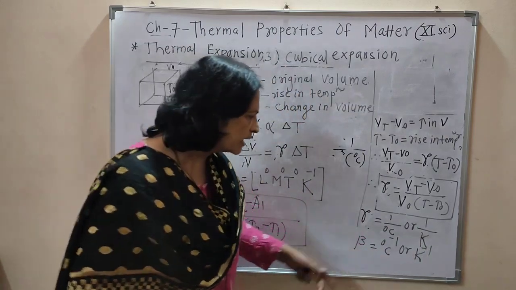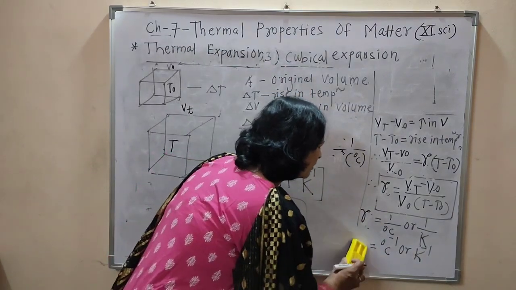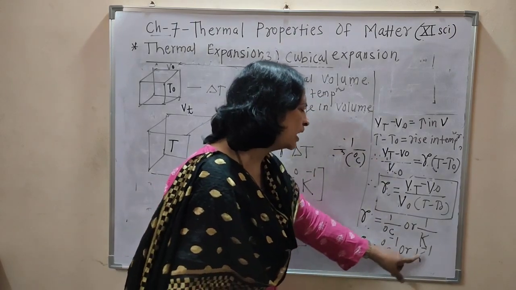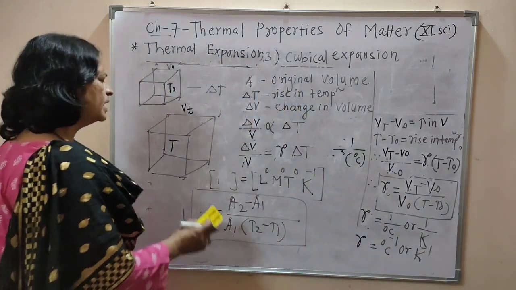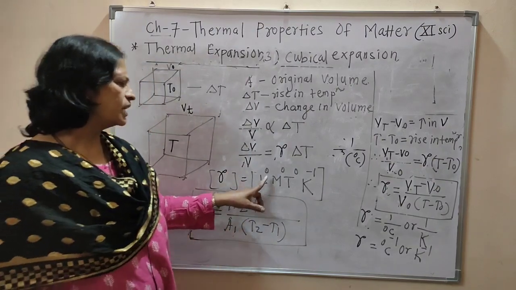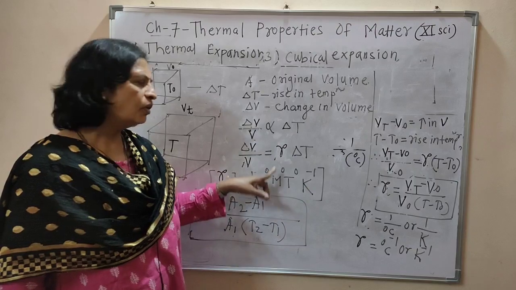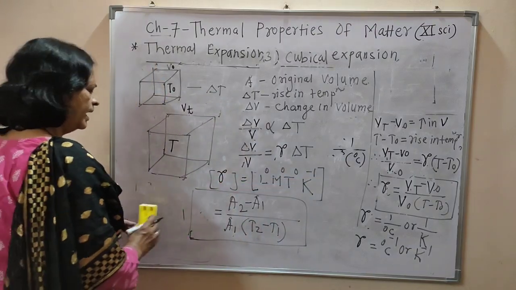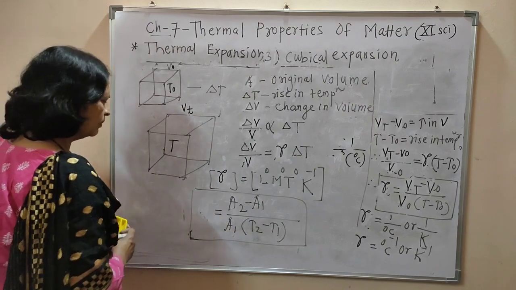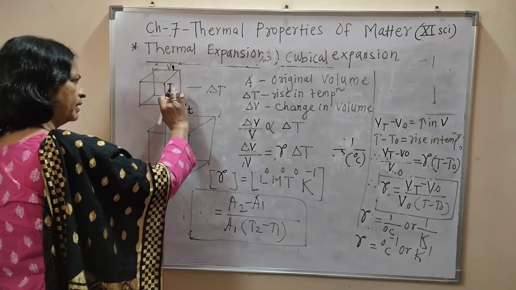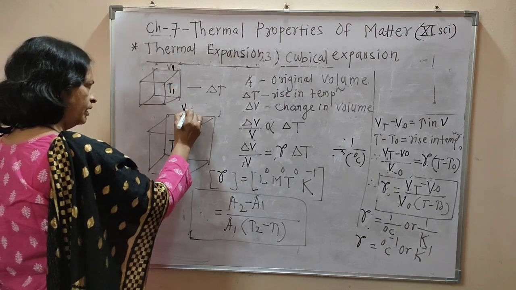That is, the SI unit of gamma is degree Celsius inverse or Kelvin inverse, and from this the dimension of gamma is L raised to 0, M raised to 0, T raised to 0, Kelvin raised to -1.